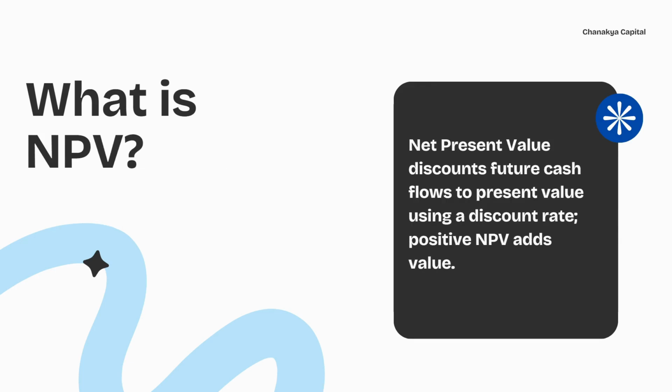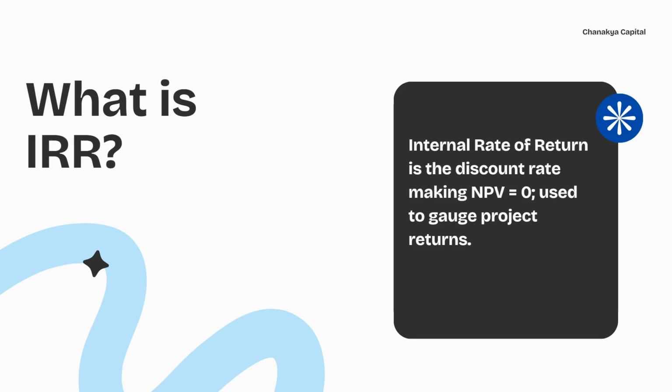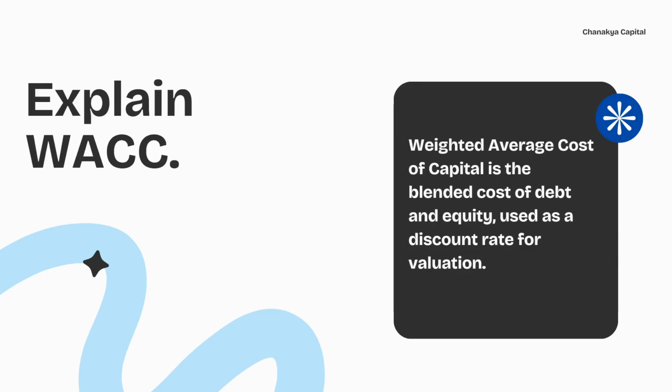What is NPV? Net present value discounts future cash flows to present value using a discount rate. Positive NPV adds value. What is IRR? Internal rate of return is a discount rate making NPV equal to 0, used to gauge project returns. Explain WACC. WACC is the weighted average cost of capital, a blended cost of debt and equity used as a discount rate for valuation.